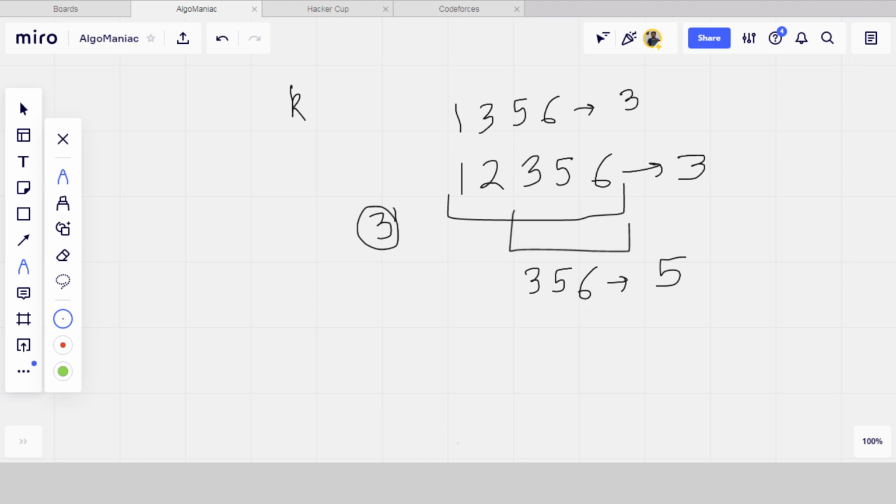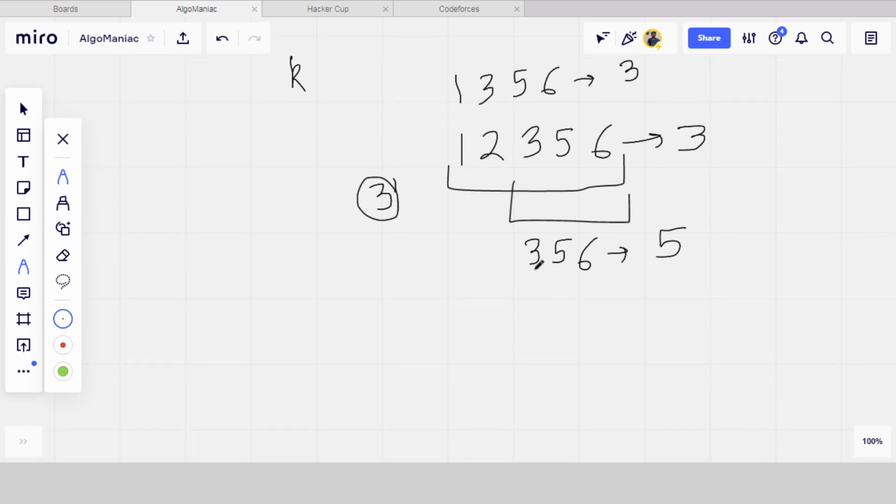Okay, fine. So in this case, when it is 3, 5 and 6, we have to find a subarray of length 3.